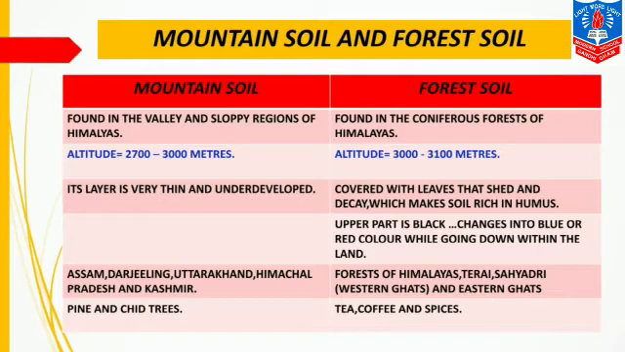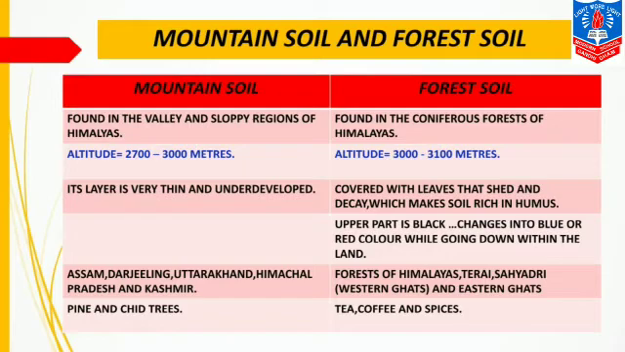Coming to forest soil. This type of soil is found in the coniferous forests of the Himalayas. Its altitude is 3000 to 3100 meters. Next, it is covered with leaves that shed and decay, which makes the soil rich in humus. This type of soil is rich in humus because the leaves are shed by the trees and they decompose, which makes the soil more fertile.